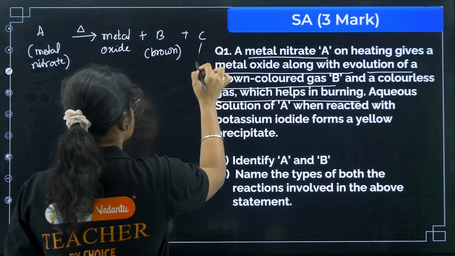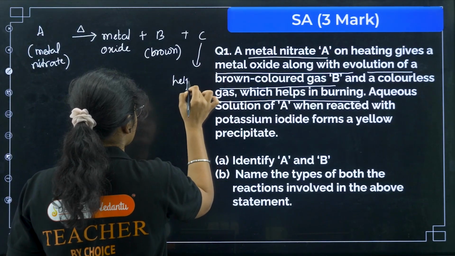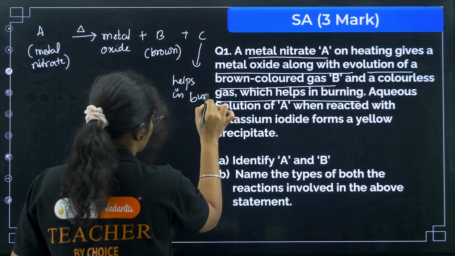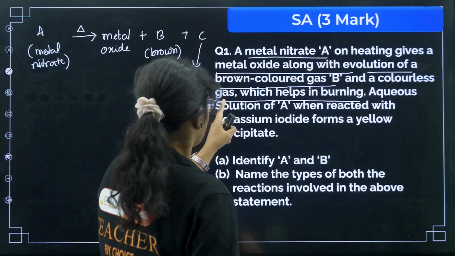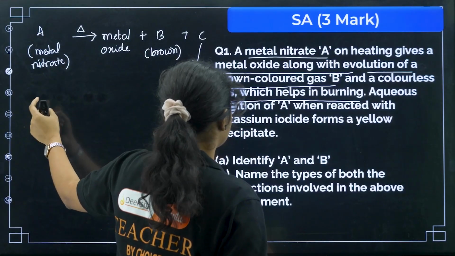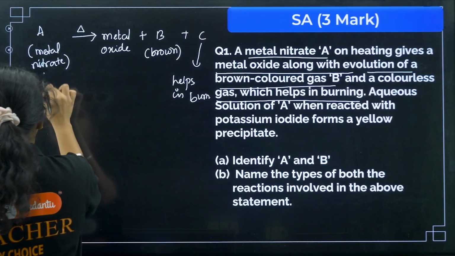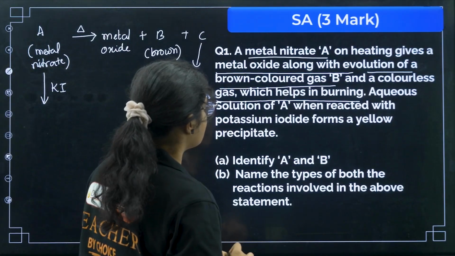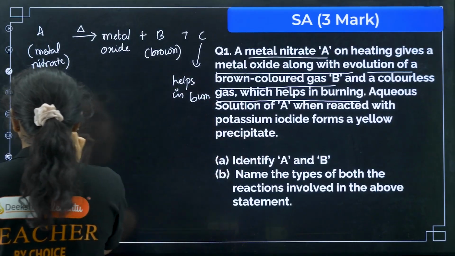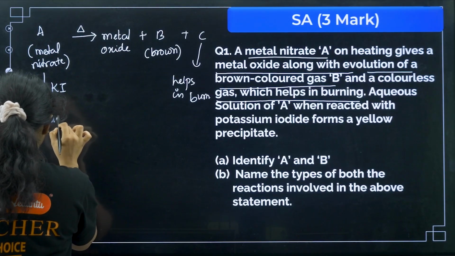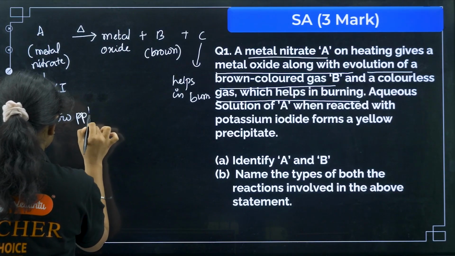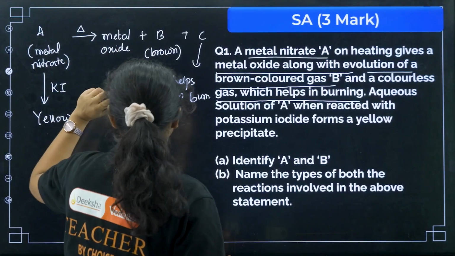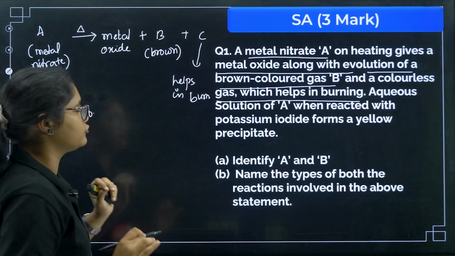So this colorless gas, what is that? It helps in burning. So I hope you can now already guess what C is. It must be oxygen, right? Now aqueous solution of A when reacted with potassium iodide forms a yellow precipitate. Next, identify A and B. So you just need to write the name of the compounds. What is A and B?